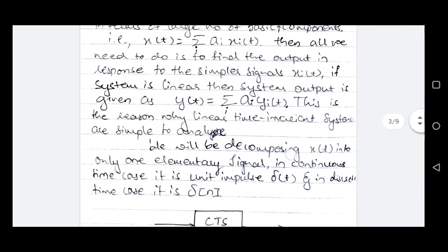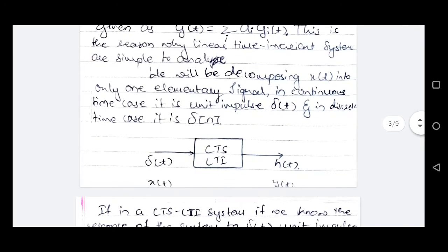Now I said we'll be decomposing the continuous time signal or discrete time signal into one basic signal or one basic function, and we'll choose the unit impulse function to decompose any arbitrary signal into, because we know the properties of the unit impulse function, and it is the most important and most relevant one to decompose any arbitrary signal into.